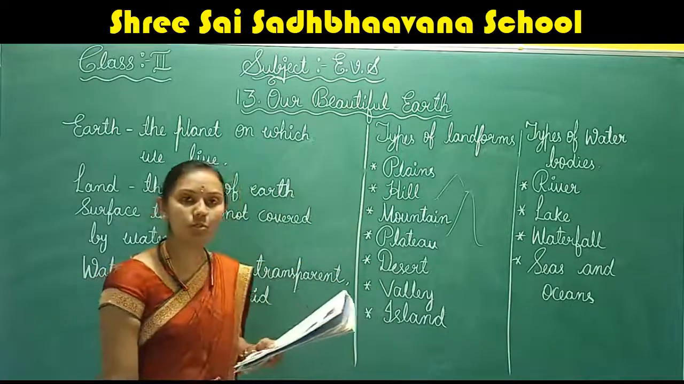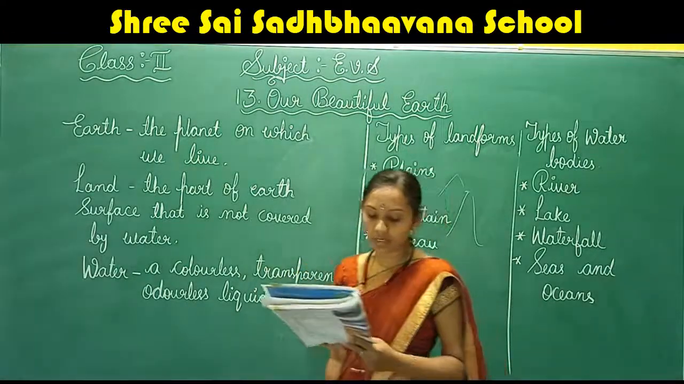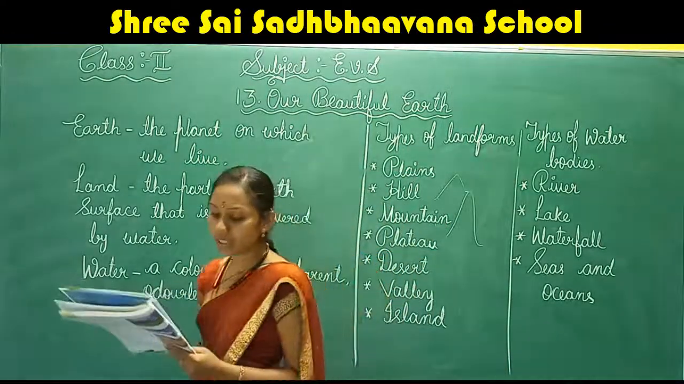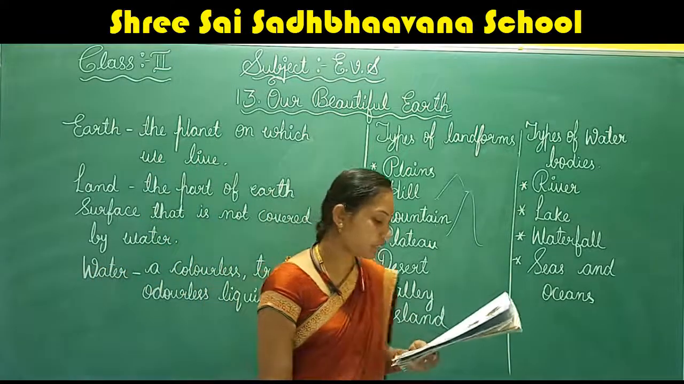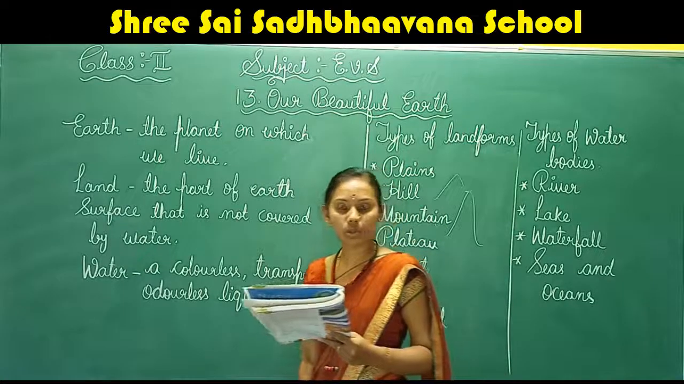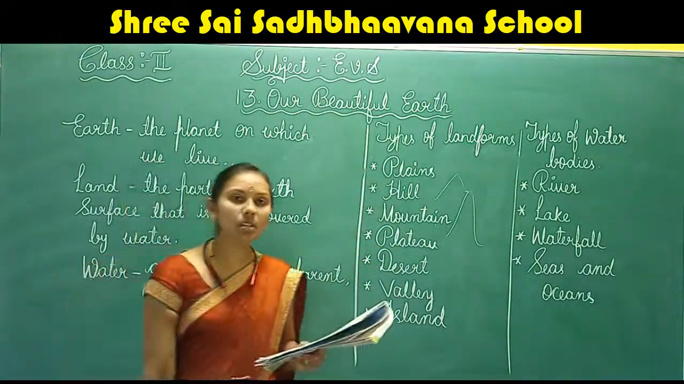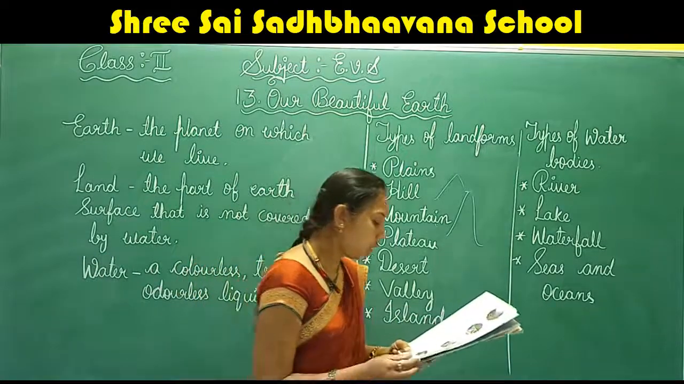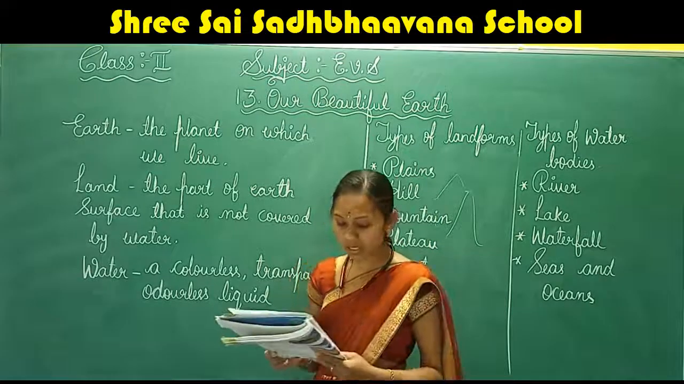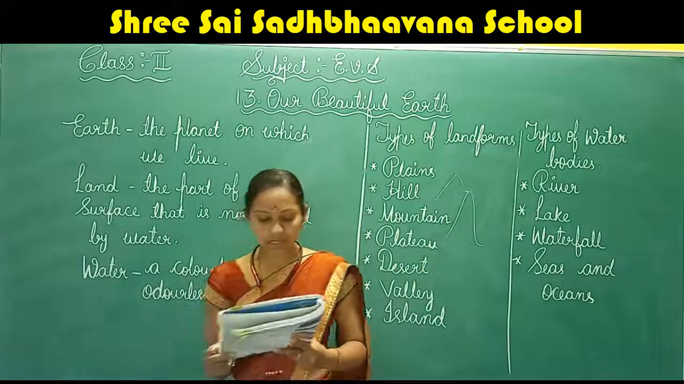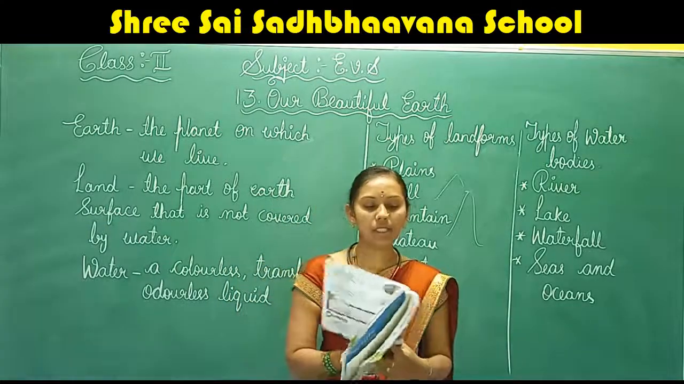Okay, now let us go to the water bodies. There are different water bodies on the earth, that is river. A wide channel through which water flows continuously is called a river. The two sides of a river are called its banks. Most rivers have their origin in the mountains. Now, lake. A large area of water surrounded by land on all sides is called a lake. People enjoy boating in the lake.